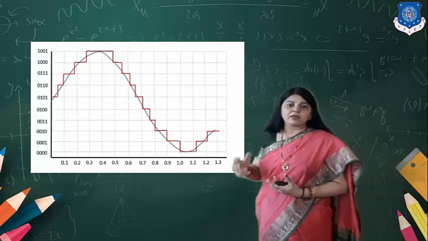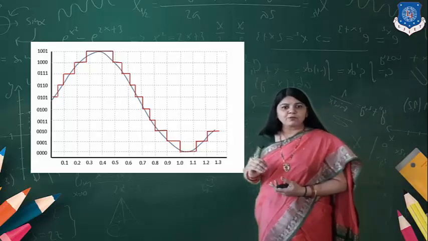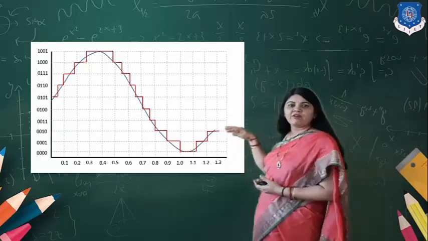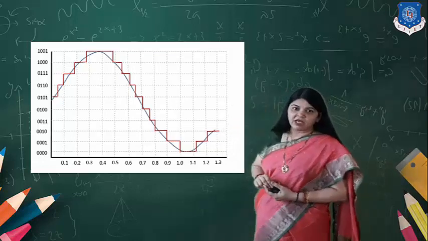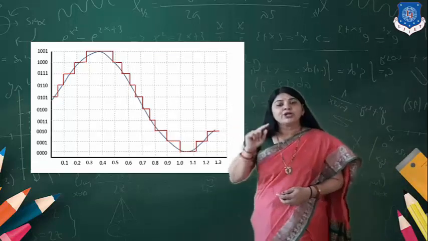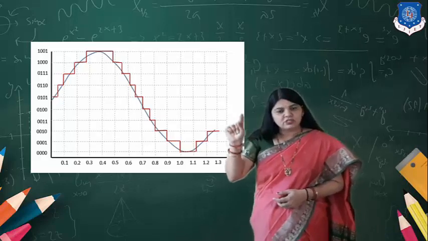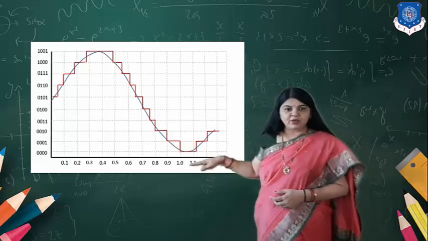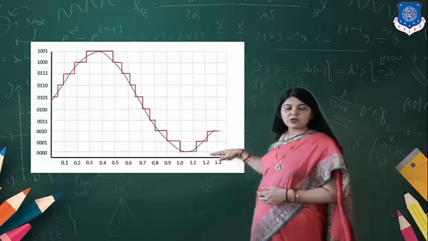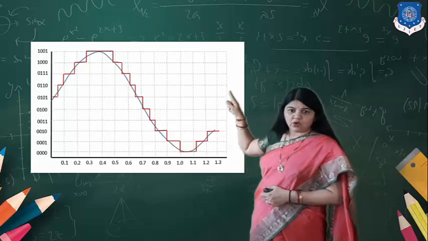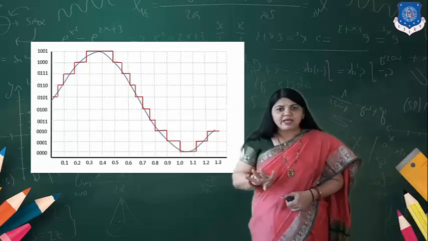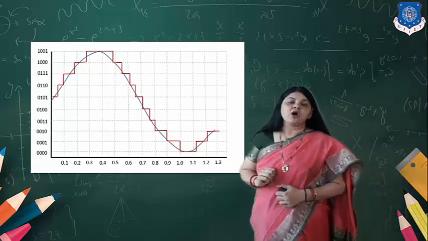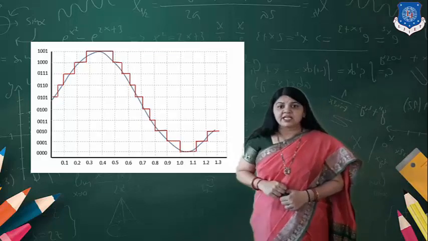Here you need the binary output. If it is a 4-bit output, then we need to divide the signal into 16 levels. How do we choose the 16 levels? 2 raised to 4 is equal to 16 levels, where 4 indicates the number of bits. Here you can see 0000 up to 1111. So if you want a 4-bit output, you need to divide your signal into 16 levels.